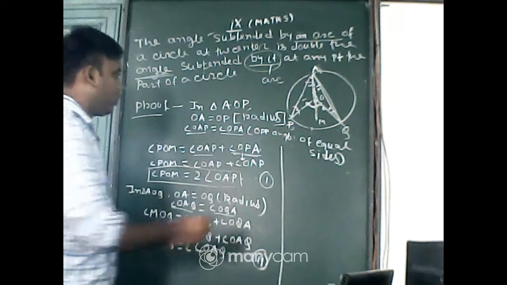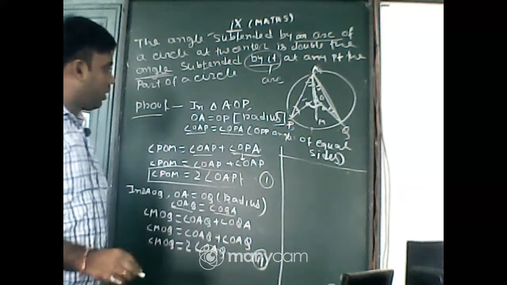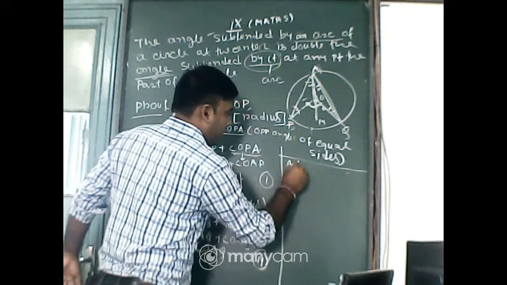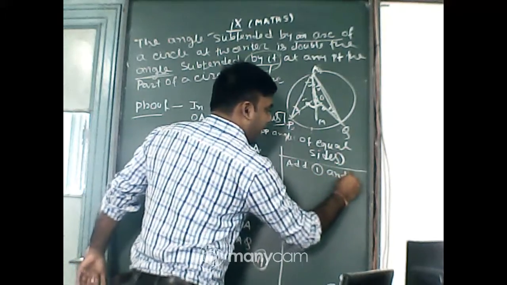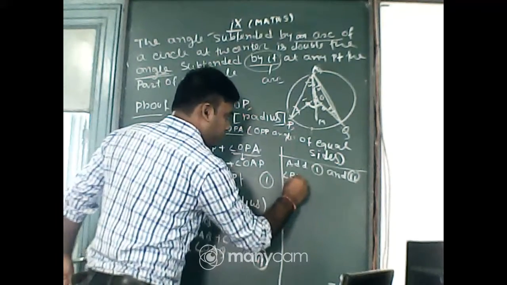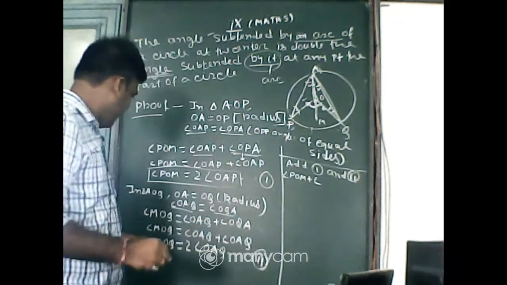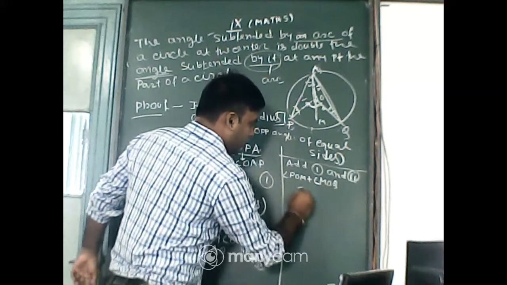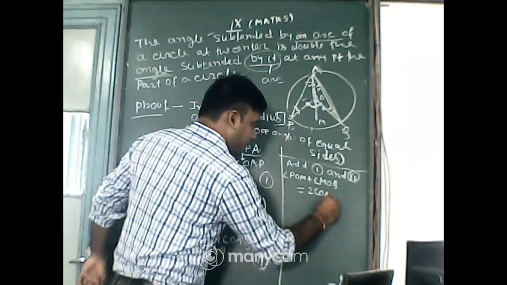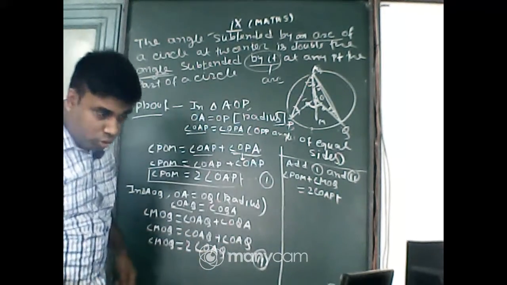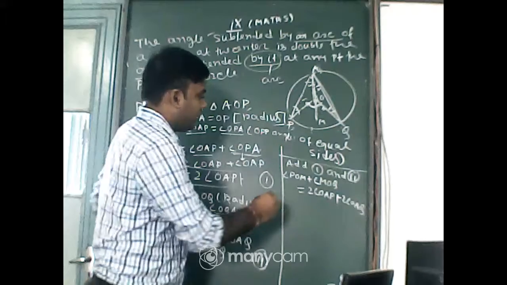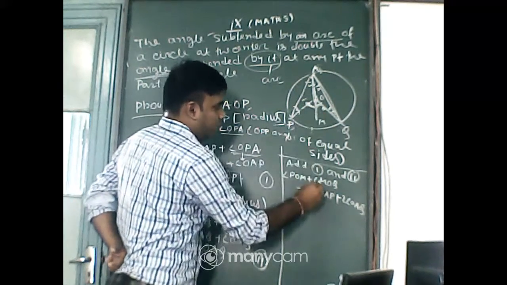Next, just add 1 and 2. I am doing it here because I cannot rub this portion, as it is needed. Adding 1 and 2, left hand side plus left hand side, angle POM plus angle MOQ equals 2 of angle OAP plus 2 of angle OAQ. Now, POM means this angle, and MOQ means that angle.